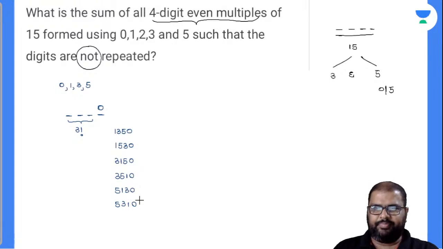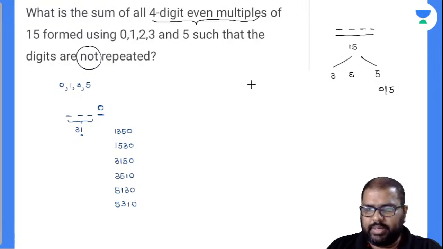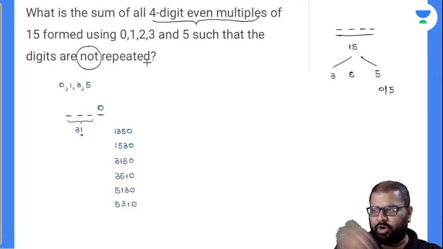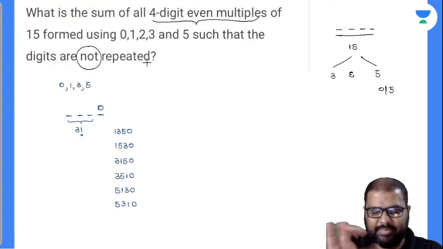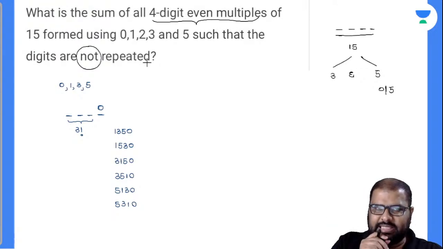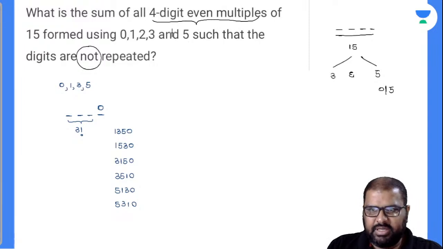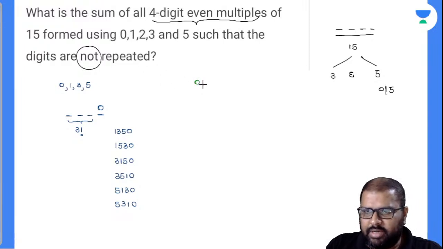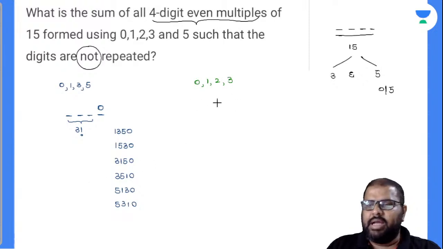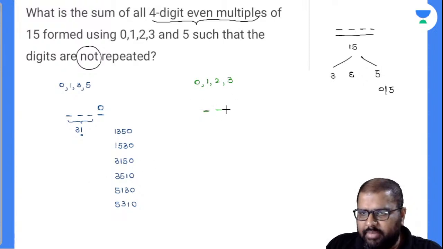Let's sum it later. So what is the other case there? I have dropped 2, it became 9. Next multiple is 6. If I have to get 6, I have to drop 5. So the digits are 0, 1, 2, 3. Am I right or wrong? Perfectly. And this must also be an even number, so it has to end with 0 only.